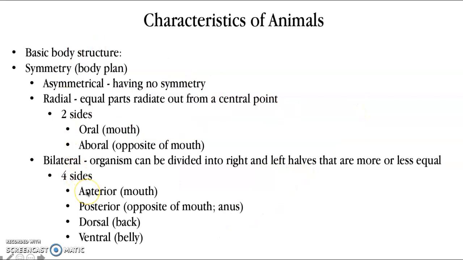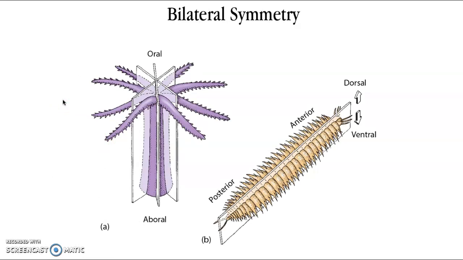Four sides. We have anterior, posterior, dorsal, and ventral. So the anterior is the side of the mouth. The posterior, this time, is opposite of the mouth, and usually that's where the anus is. So we're looking at the digestive system usually, where the mouth is and where the anus is, and that's what's going to determine anterior and posterior. Then we have dorsal and ventral. So you really have 4 sides to organisms with bilateral symmetry, and you only have 2 sides with organisms with radial symmetry. And again, you're going to see this when we start to look at different organisms and look at those different levels of organization.